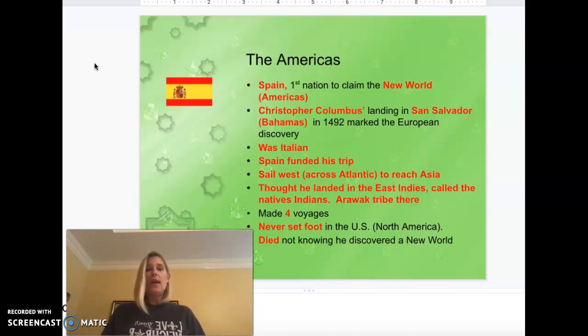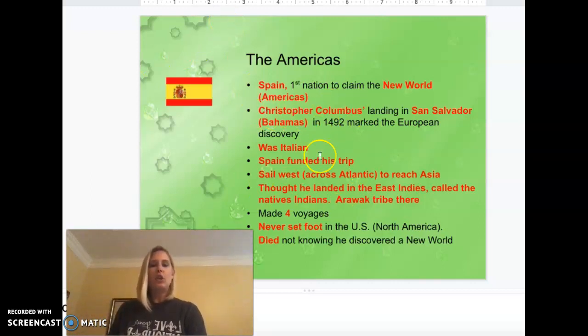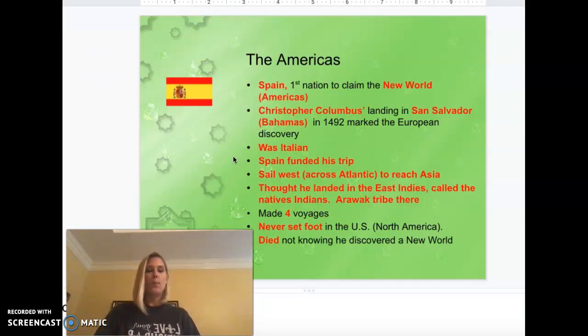And the person that claimed that land for Spain happens to be someone who is not even Spanish. This person didn't even live in Spain, and that is Christopher Columbus. So a couple things about him. I'll be going over this information right here, which will be found on number 2 on your Roman numeral 4 typed outline. So just get it down as I'm going over it, okay?